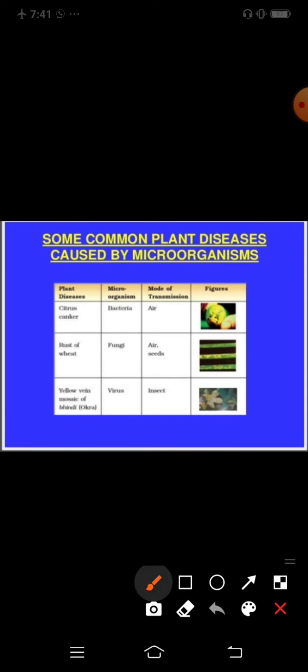Some common plant diseases you can see here: citrus canker, a bacterial disease whose mode of transmission is air. Rust of wheat is spread through fungi and the mode of transmission is air and seeds. The last one is yellow vein mosaic of bhindi, that is okra. The microorganism responsible for this is a virus, and the mode of transmission is through insects, so remember it also.